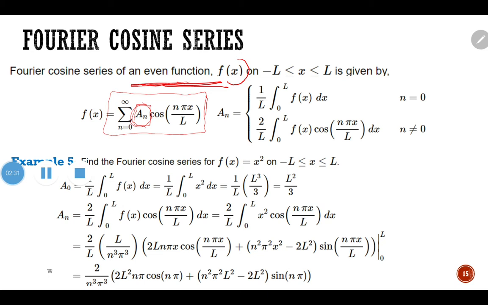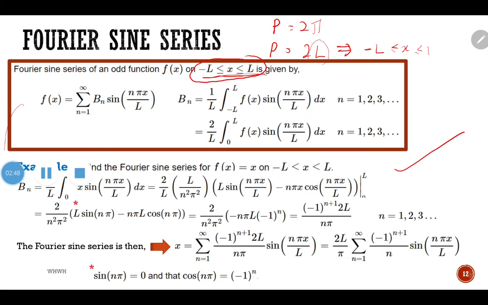Different from the sine series before, for the cosine series we have to consider two conditions, where n equals 0 and n does not equal 0. Why? For the sine series we do not consider n equals 0; it started straight away with n equals 1, because we have sin n pi x over L, and when n equals 0, sin 0 definitely equals 0. That's why we start from n equals 1 for the Fourier sine series.